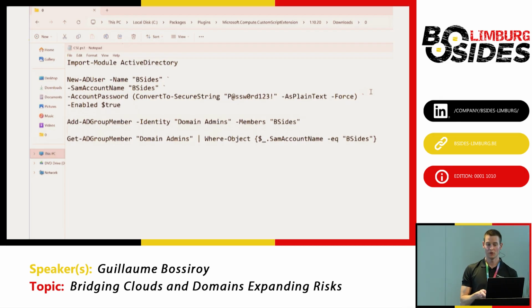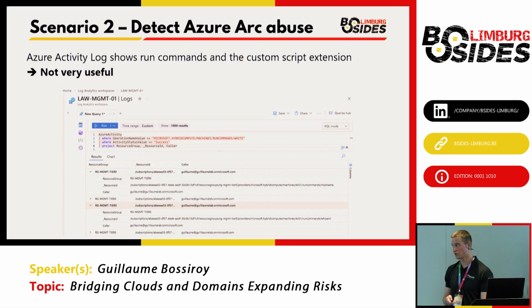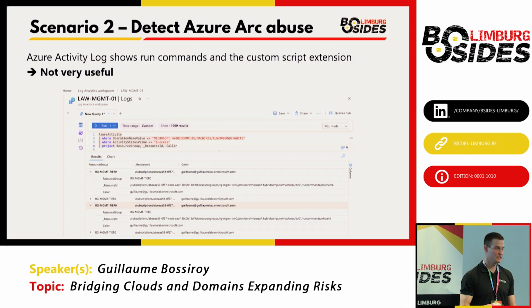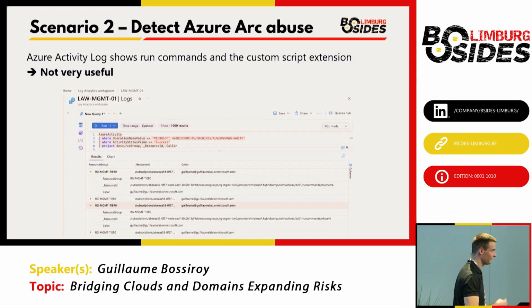All right, how can we detect those Azure Arc abuses? When I was looking into that, first I thought, okay, it's nice to abuse, but how can we detect that? First, I had a look at the Azure activity logs, which were not really useful because of the lack of context. For the run command, for instance, you see that 2 commands have been executed, but you don't see what has been executed. You only see that something has happened. If there were someone with malicious intent in your environment, they could make it look like a legitimate Microsoft service executing those commands.